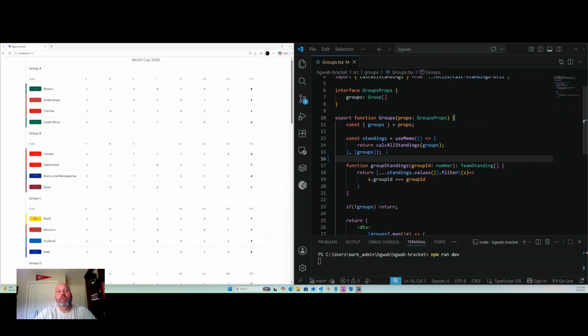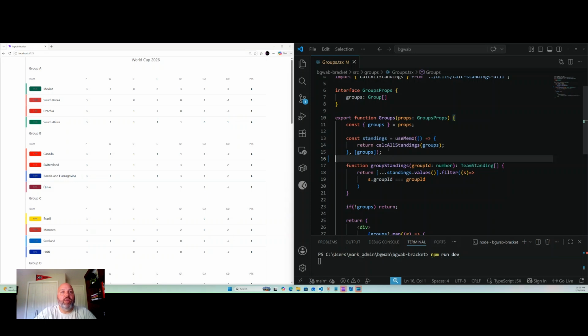Well, what useMemo is actually protecting against is that your component can re-render for many different reasons, right? Including a state change, your parent component changes, or the context, which we haven't gotten into yet, a context above it changes, or something like this. So what we want to ensure is that it actually does only execute when groups change.